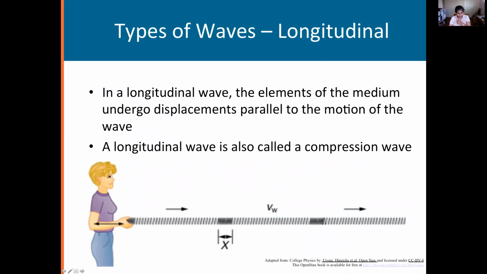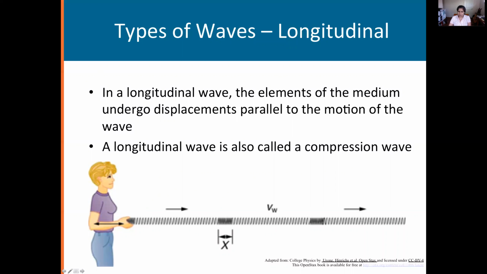In longitudinal waves, this is my medium, again, like a slinky, and I'm going to give a pulse. Okay, so that's one disturbance. Over time, it has traveled out here. At some later time, it was here, and this next one is just being generated. So this wave is traveling out again to the right, and these individual particles are oscillating about their mean positions, again doing simple harmonic motion, okay, about their mean position.